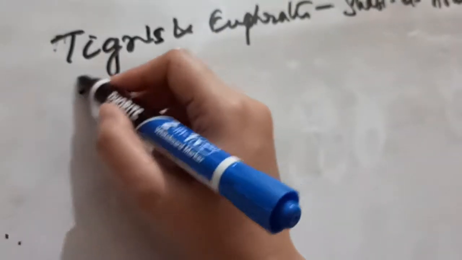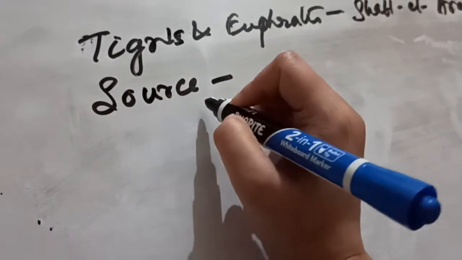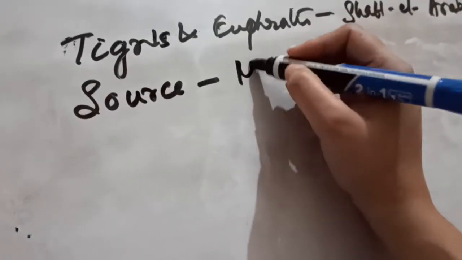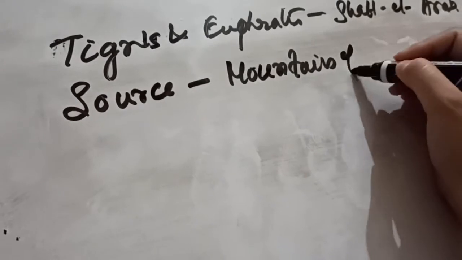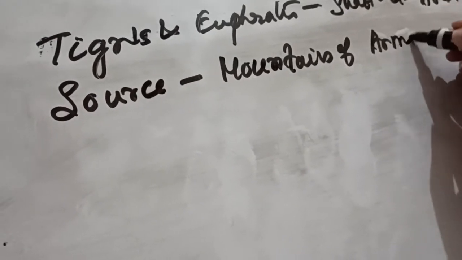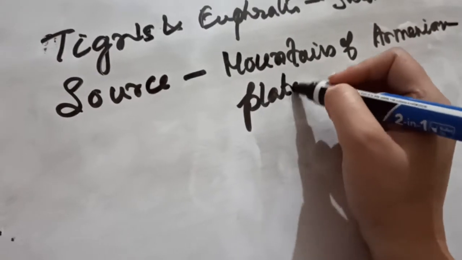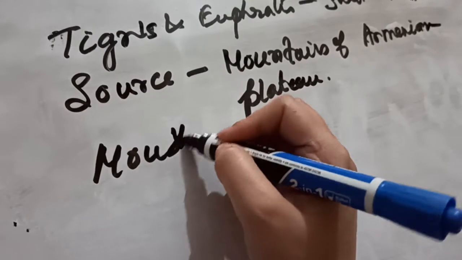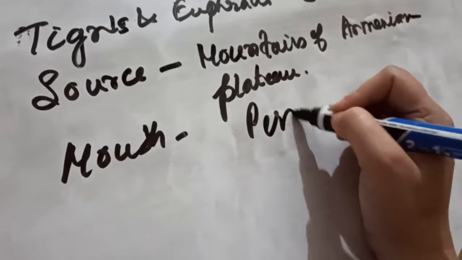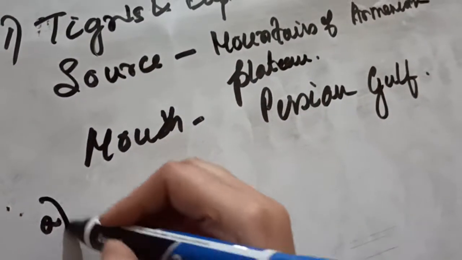The source of this river is the mountains of Armenian plateau, and the mouth is in the Persian Gulf.